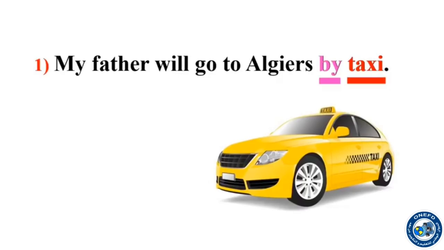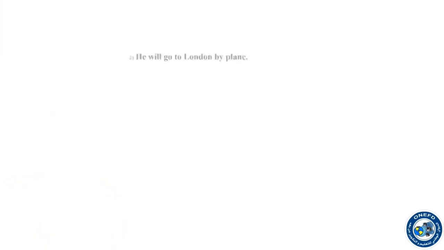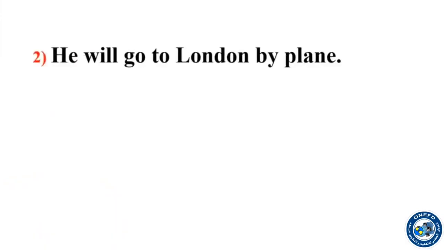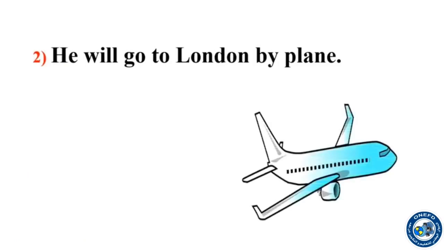The second example, he will go to London by plane. This is a plane. London is very far from Algeria. So he will take the plane to go to London. A plane is a means of transport.